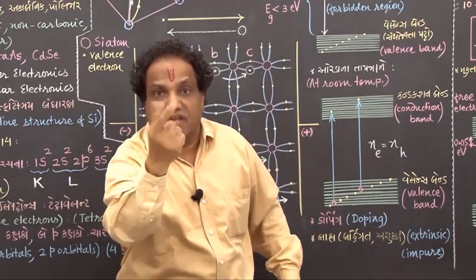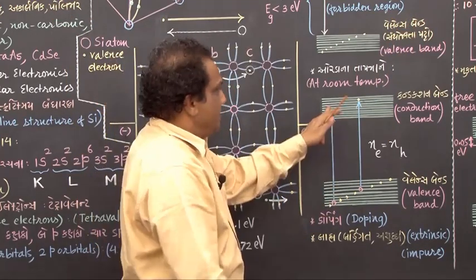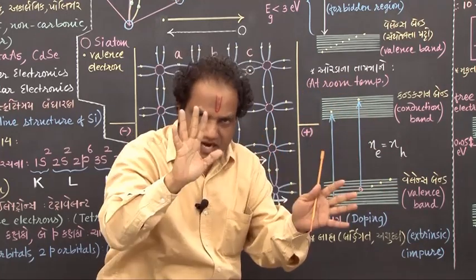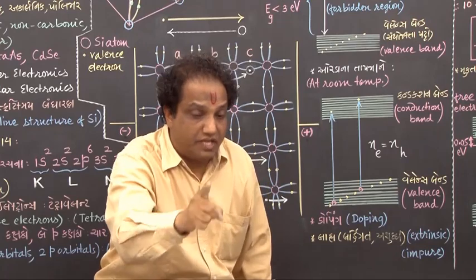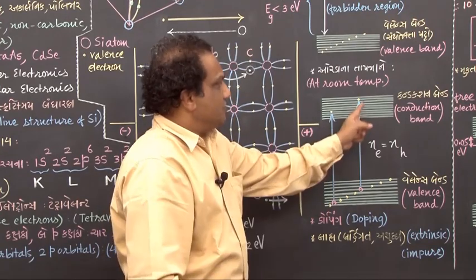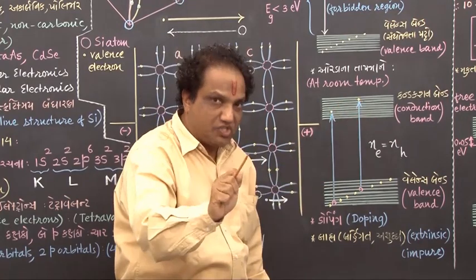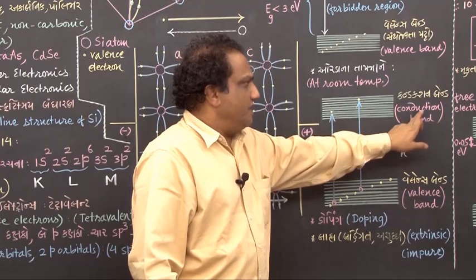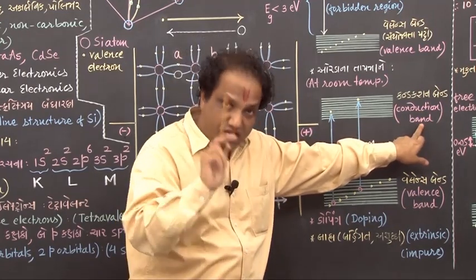We call them free electrons, correct? And when they are moving from one to second energy level, second to third, like that, they conduct electricity because they are free, they are mobile charge carriers. So because these electrons are responsible for conduction of electricity, we call this band the conduction band.